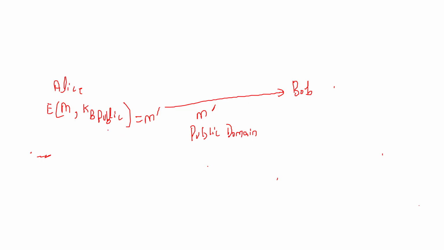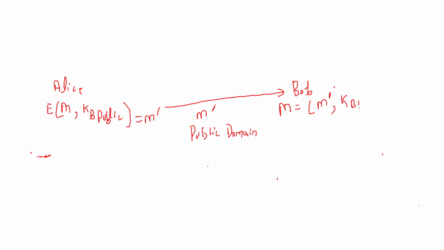Here I wanted to send the message from Alice to Bob, so I encrypted the message with the public key of Bob. This encrypted message M dash is available in public, but only Bob will be able to decrypt message M from the cipher message M dash